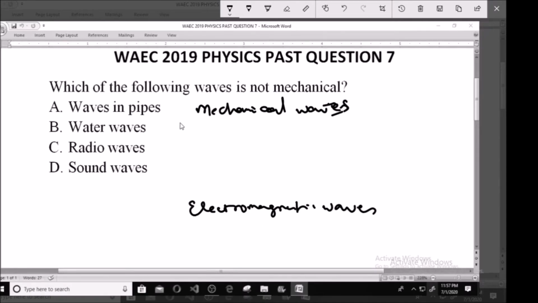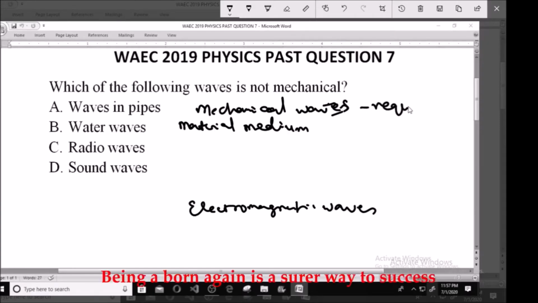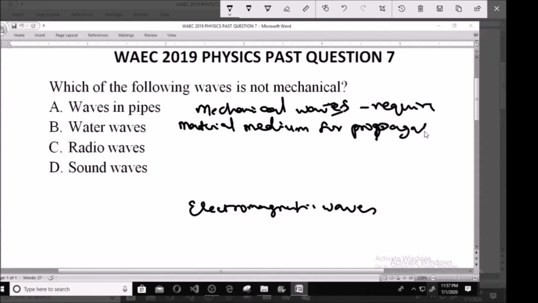So once a wave requires a material medium, they require a material medium for propagation. In order for them to be transmitted, they need what we call a material medium. Very good examples of these mechanical waves are water waves. It needs water for transmission. You have the sound wave. They cannot travel in vacuum.